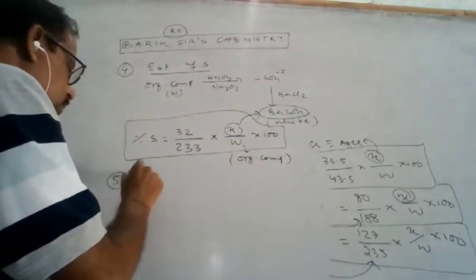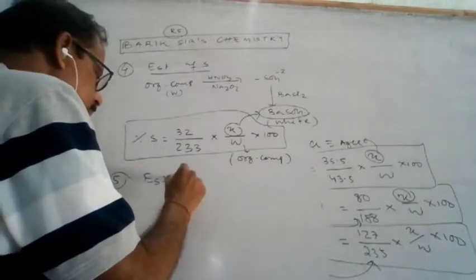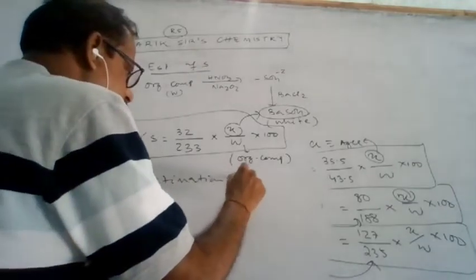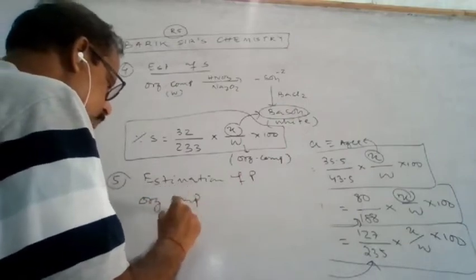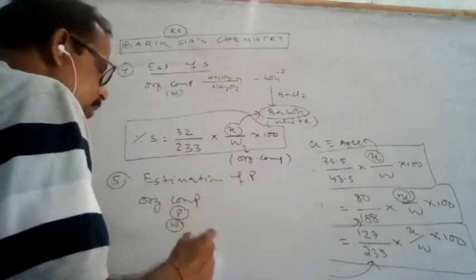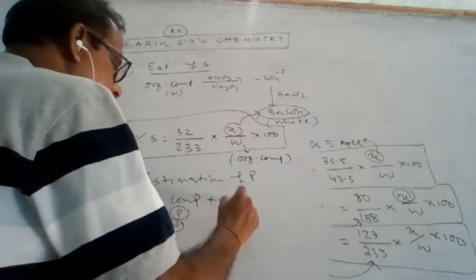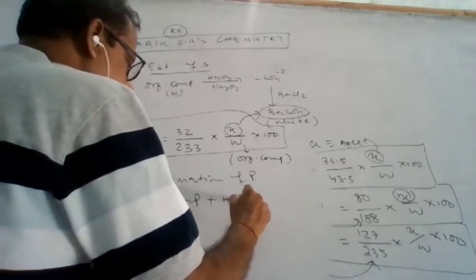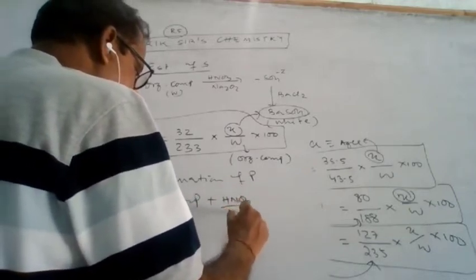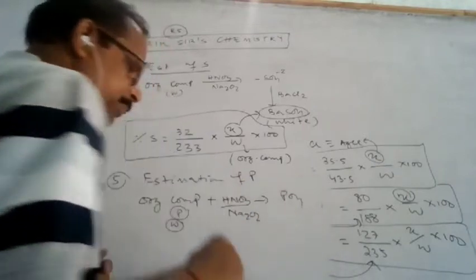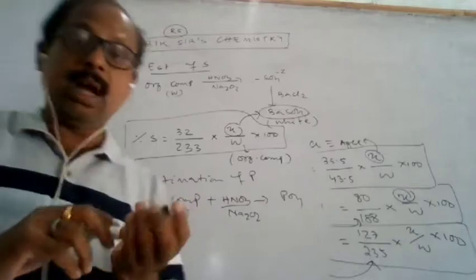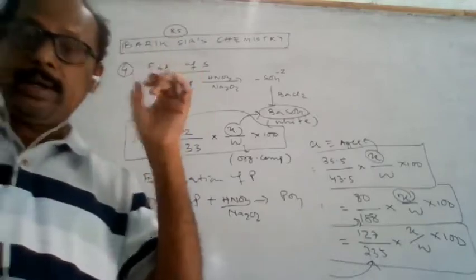So the next is the estimation of phosphorus. In phosphorus, what will happen? The organic compound containing phosphorus, W gram, is heated with nitric acid or sodium peroxide, so that it will be converted to phosphate, as I have explained in the qualitative analysis.